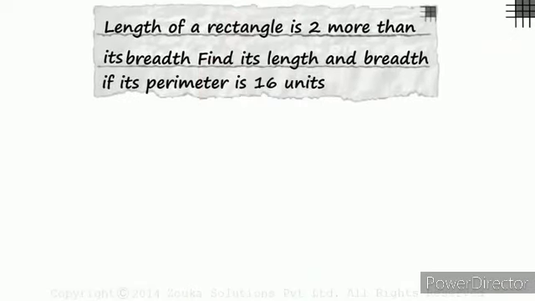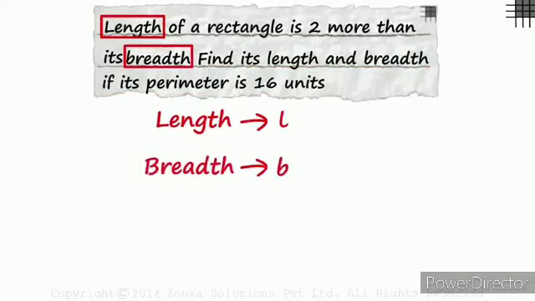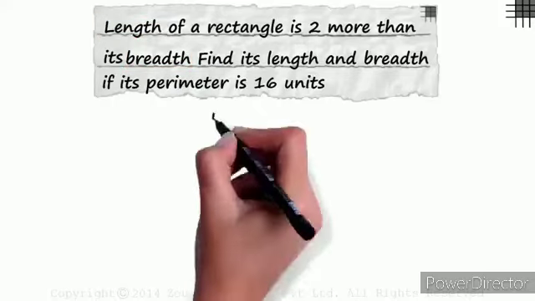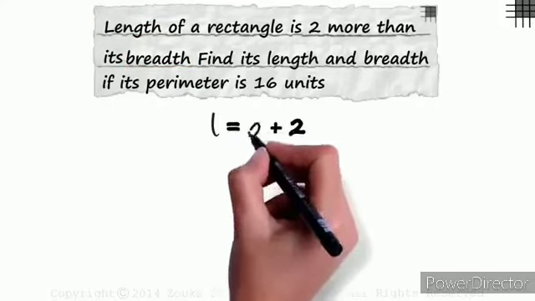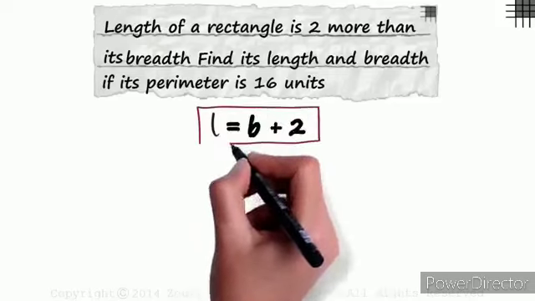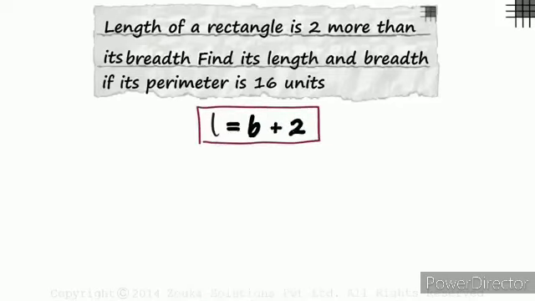Now we can move on to an actual example. The length of a rectangle is 2 more than its breadth. Find its length and breadth if its perimeter is 16 units. Let's name the length as L and the breadth as B. The length is 2 more than its breadth. This was the most important relationship in this problem. The length of the rectangle is 2 more than its breadth.